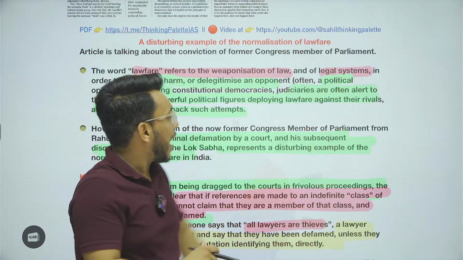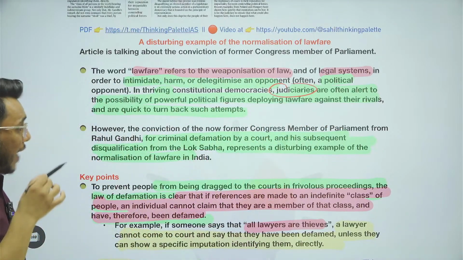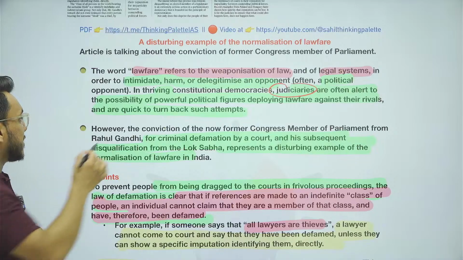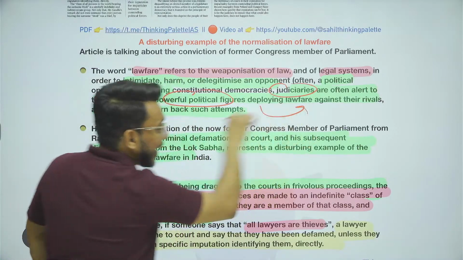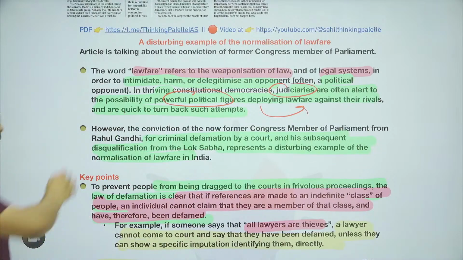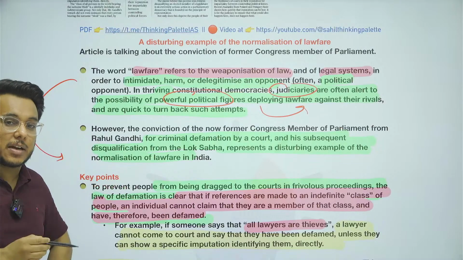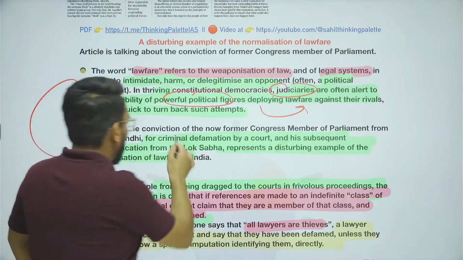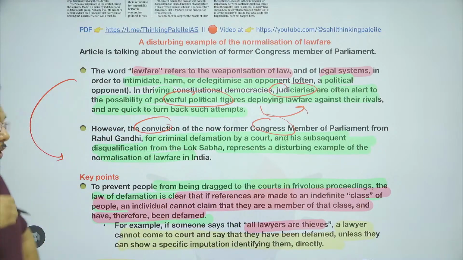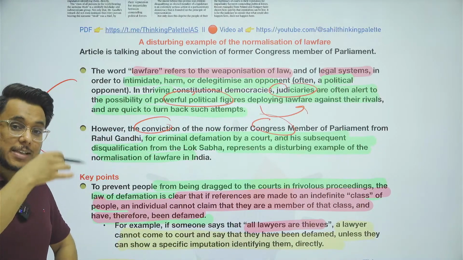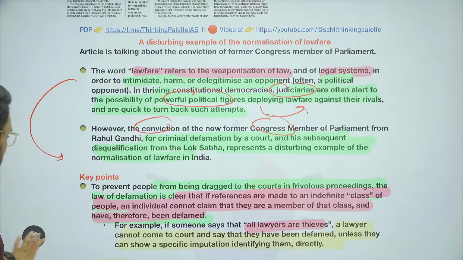This is something, and judiciaries in welfare and constitutionally driven democracies are always very alert that powerful political figures should not use law against their rivals. And it has been said that now there seems to be a kind of lawfare that has started. It has been said that the conviction of Mr. Rahul Gandhi under defamation, and then his disqualification, seems to be an example of lawfare that is being used.